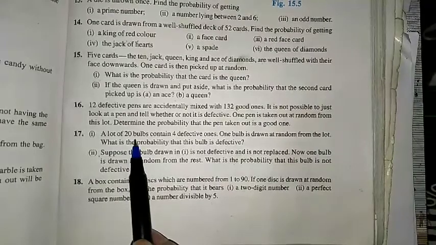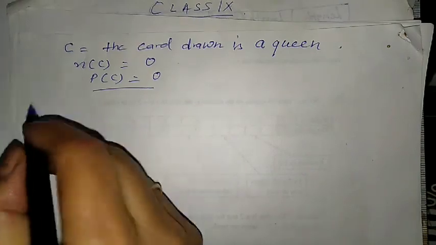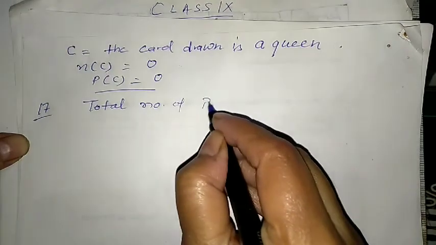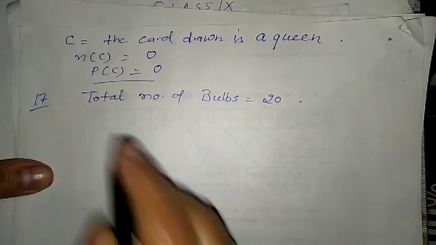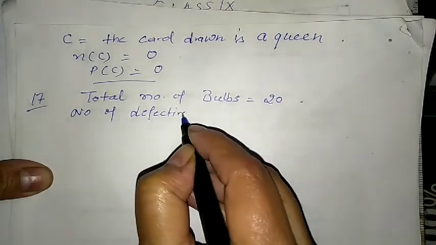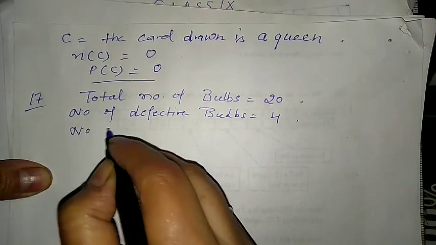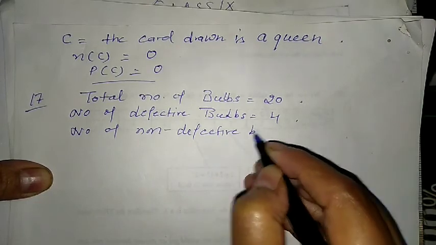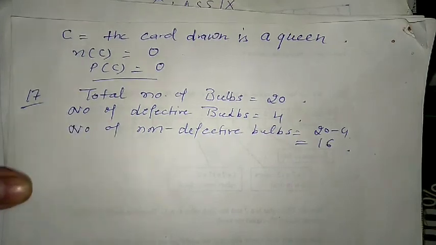17th question. A lot of 20 bulbs contain 4 defective bulbs. So what are we having here? Total number of bulbs is equal to 20. Out of that, number of defective bulbs is equal to 4. So number of non-defective bulbs is equal to 20 minus 4, that is equal to 16.